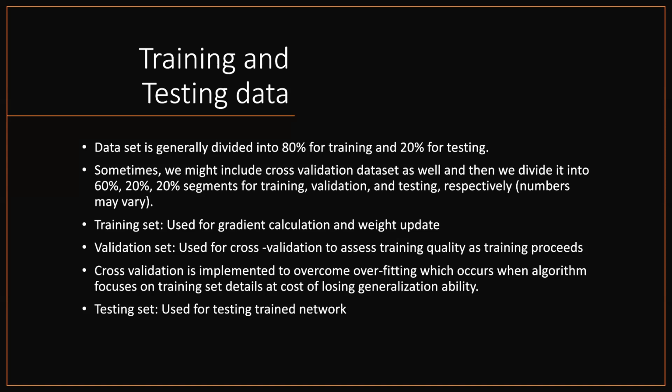The training set is used for gradient calculation and weight update. The validation set is used for cross-validation to assess training quality as training proceeds. Why cross-validation? We implement it to overcome overfitting, which occurs when the algorithm focuses on training set details at the cost of losing generalization ability. Then we move on to the testing set, which is the 20% of the remaining data that we have trained.